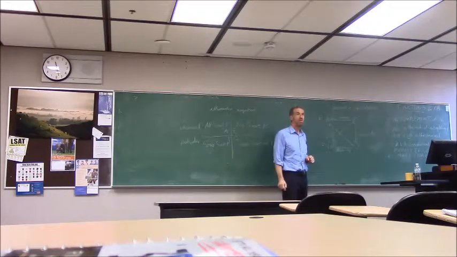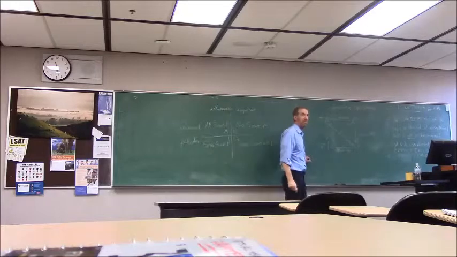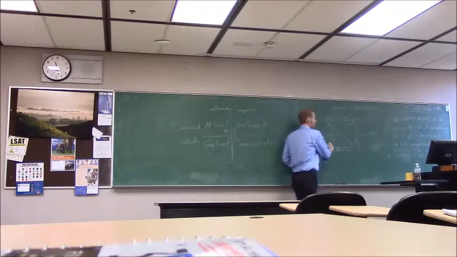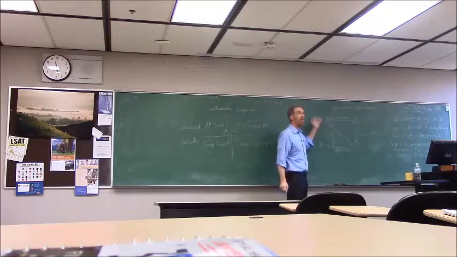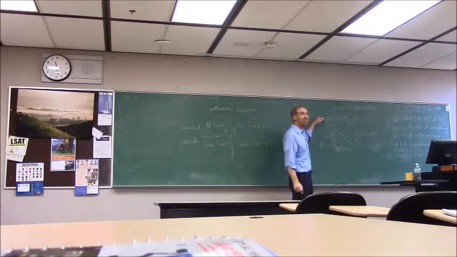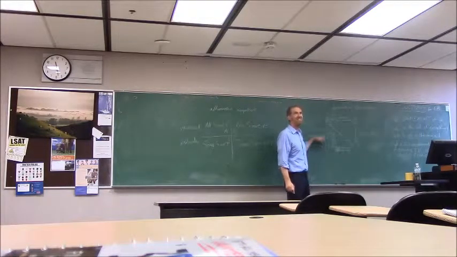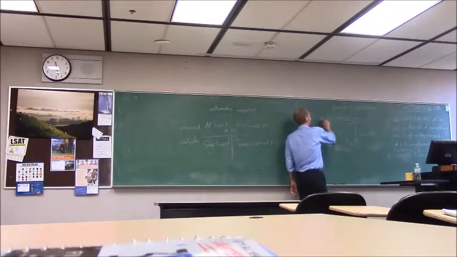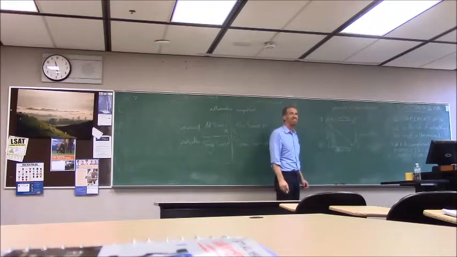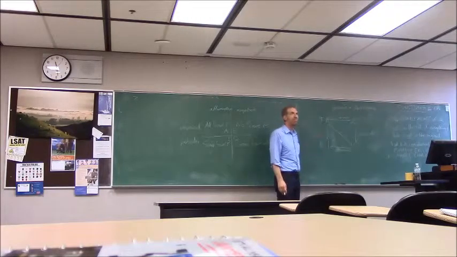So the only thing we really know is that if this is true, this has to be true, right? Suppose we know that this is false. Then that would have to be false. Why? Because we know that if this is true, this has to be true. So if this isn't true, then that one can't be true, because if it was true, this would be true. But it isn't. So this one can't be true. Right? Logic. If this is true, this has to be true. So if this isn't true, this can't have been true. So it only depends on A.